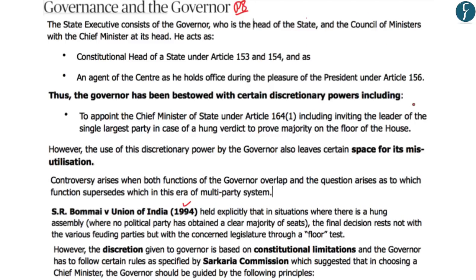So now hopefully up till here you have understood the points raised by the article with regards to the discretionary powers of the governor in appointing the chief minister, and how the SR Bommai case and the Sarkaria Commission have limited the discretionary power of the governor so as to minimize the controversies that have arisen when the governor appoints the chief minister of a state, especially if it is a hung assembly: is he acting as the constitutional head of the state or as an agent of the center? And so now with this, we move on to the next article.